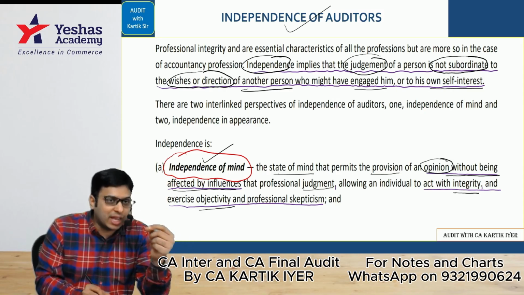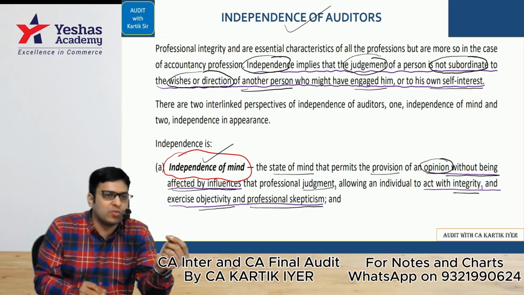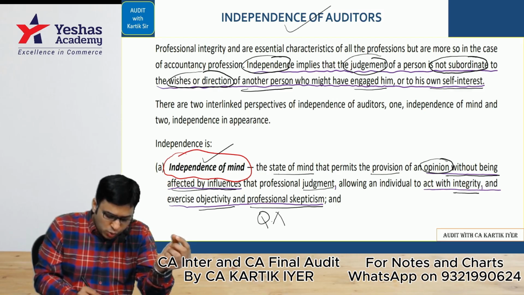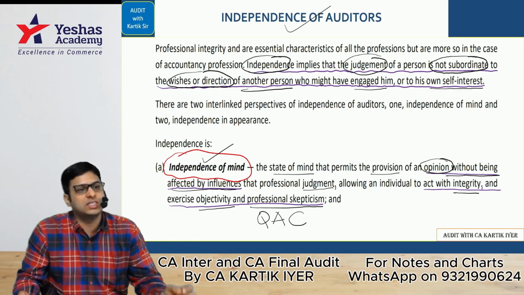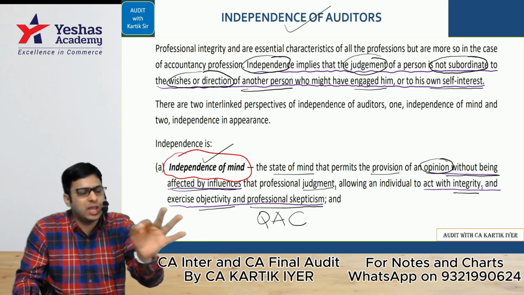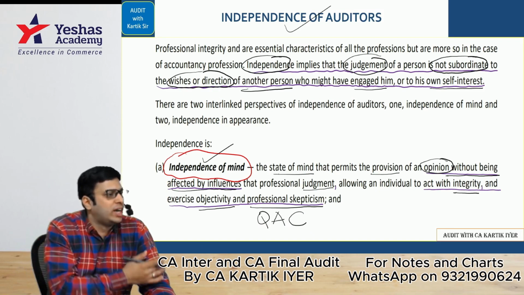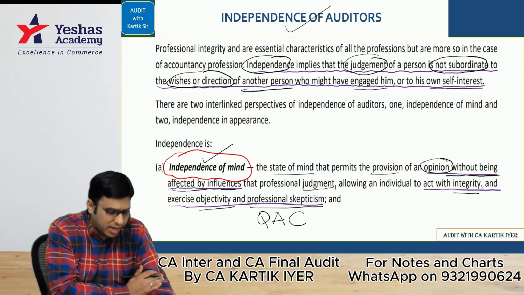Objectivity means an unbiased approach, and professional skepticism, as you know very well, is QUACK. QUACK means what? Tell me. Questioning mind, alert to conditions, critical assessment of audit evidence. The auditor should always work with a questioning mind, alert to conditions, and do in-depth checking of audit evidence, critical assessment. Easy to understand this part here, okay?